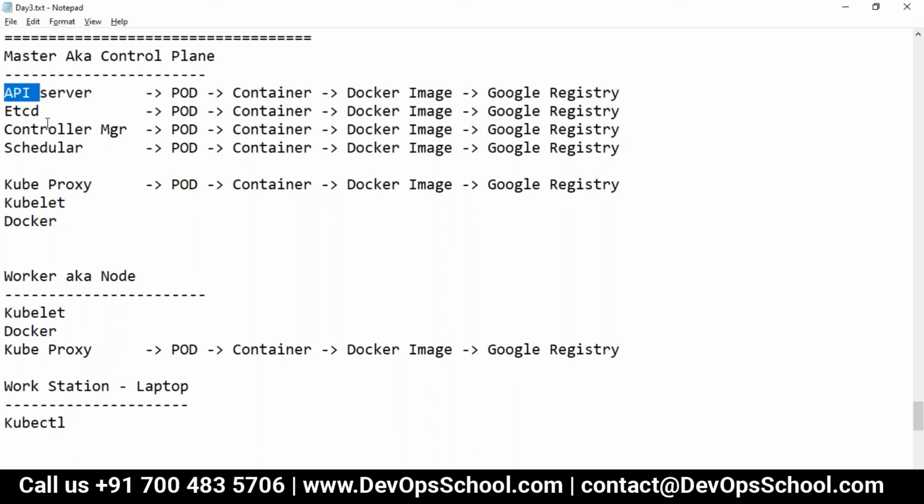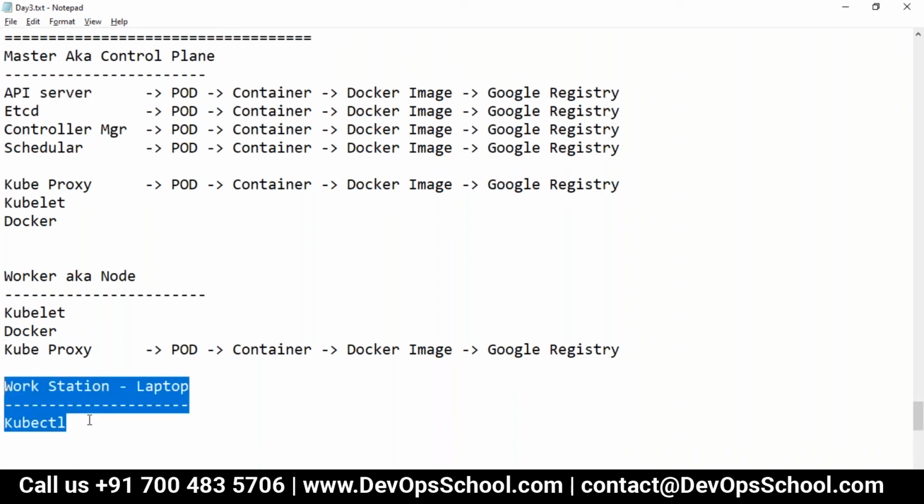We discussed. They communicate with each other within a node itself and across the node also. So the API server always accepts all the requests in the form of what? JSON, correct? So how will this API request be converted into the JSON supported things? For that, workstation, you need a kubelet for that.